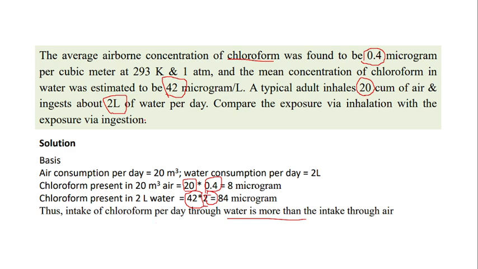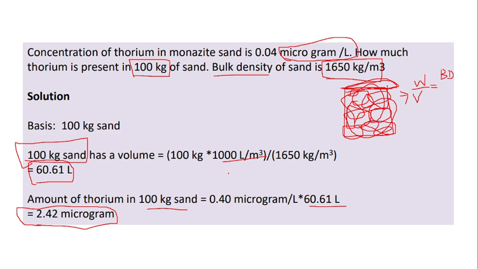This is also in cubic meter per cubic meter. And here this is 2 liter and the concentration is also given in microgram per liter. Okay, so we can directly multiply this one. But here the problem is the concentration is given in microgram per liter, but this asks for 100 kg of sand.